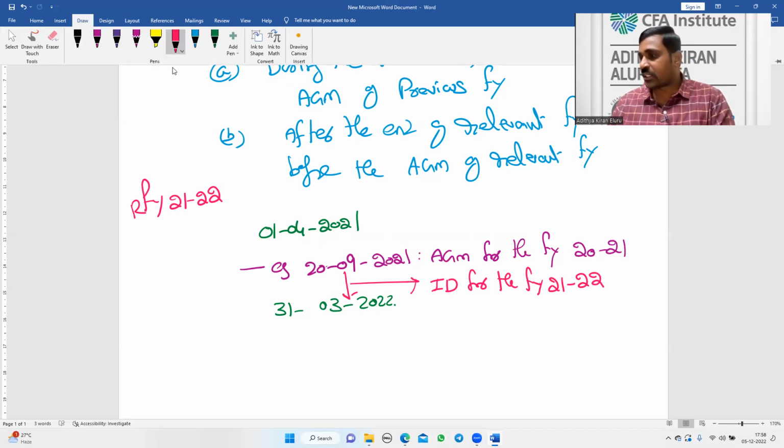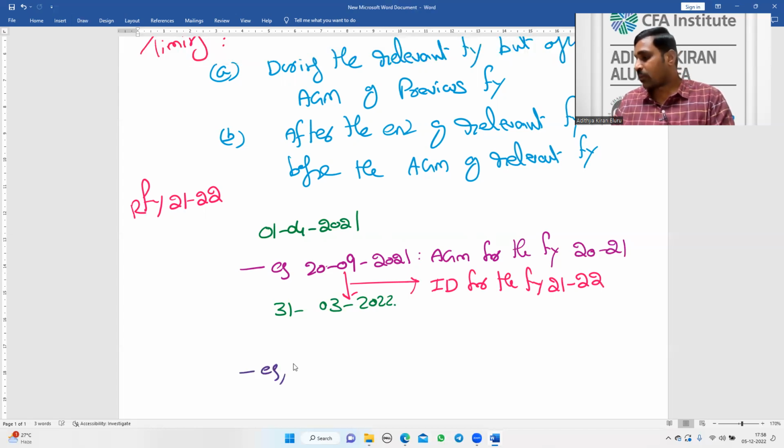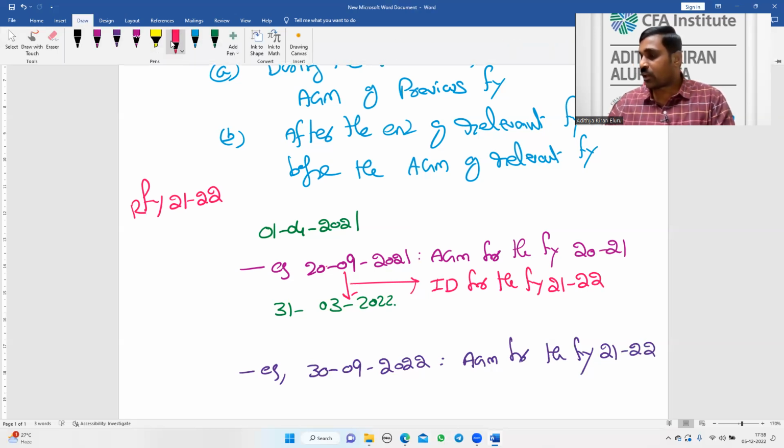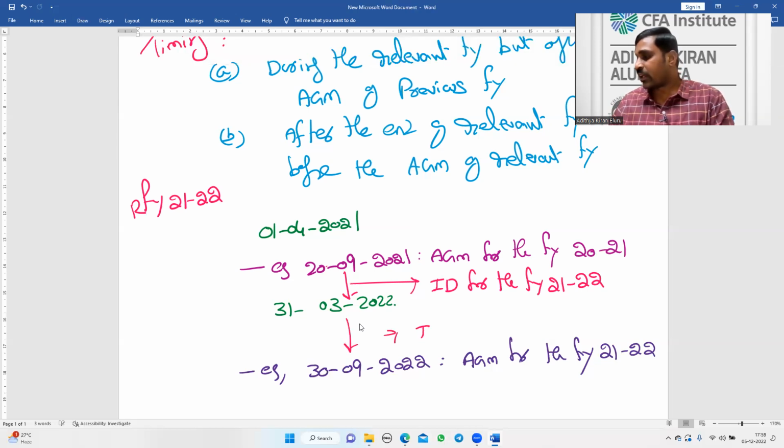And for this financial year, say I conducted the AGM on 30th September 2022. That is the AGM for the financial year 21-22. During this period also, I can declare interim dividend for the financial year 21-22.